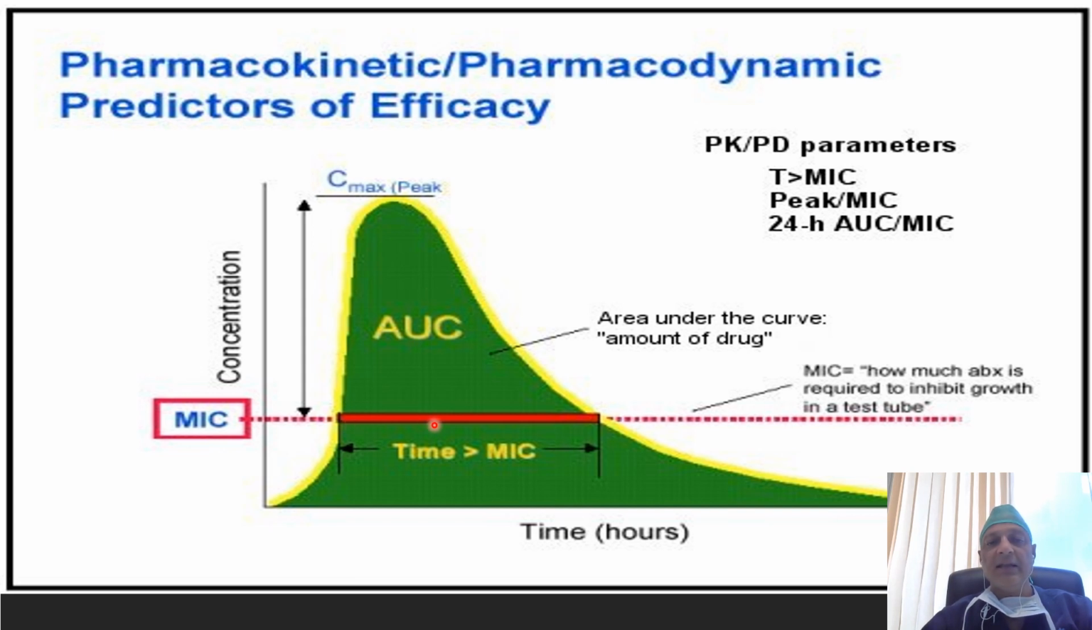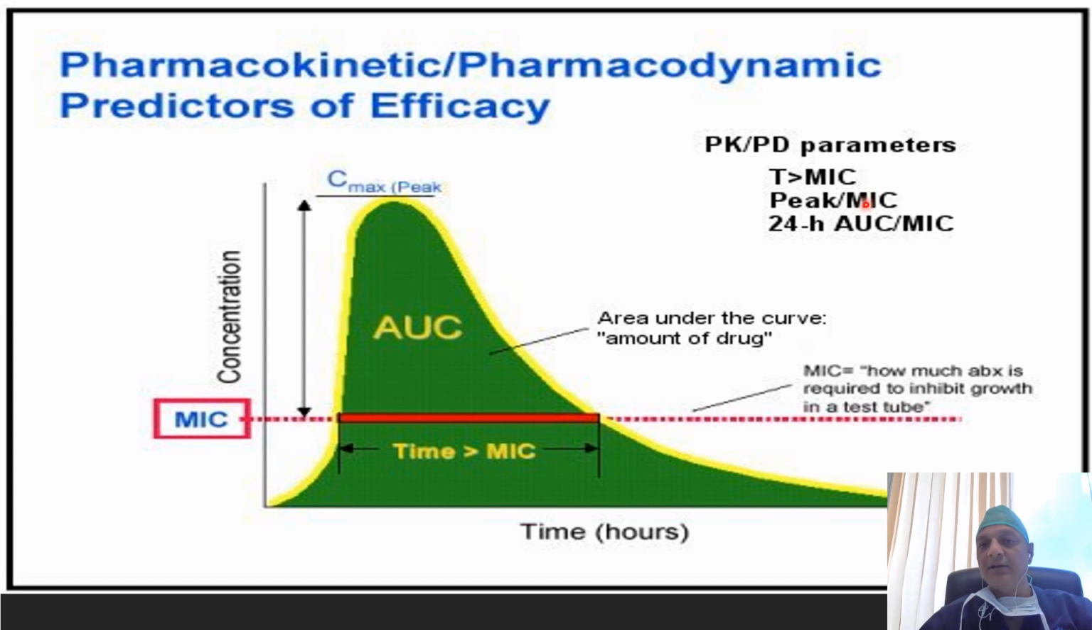And this red line indicates the minimum inhibitory concentration of the pathogen, and this interval from here to here indicates T more than MIC, meaning the period where the drug concentration was more than the pathogen MIC. Now coming to PK/PD parameters, the first parameter is T more than MIC. It indicates for how long within a dosing interval the antibiotic concentration was more than the pathogen MIC. It is suggested that for mild to moderate infection, this interval should be more than 60%, and for severe infection, T more than MIC should be 100%.